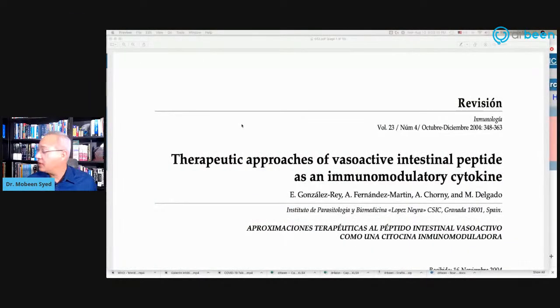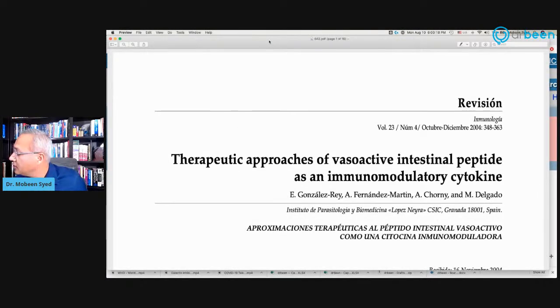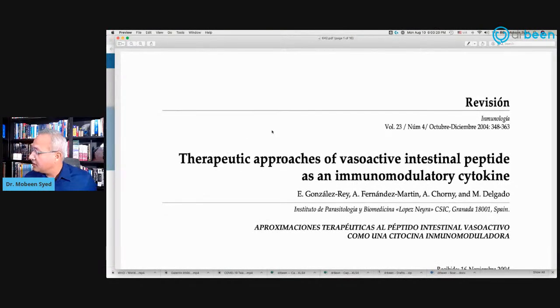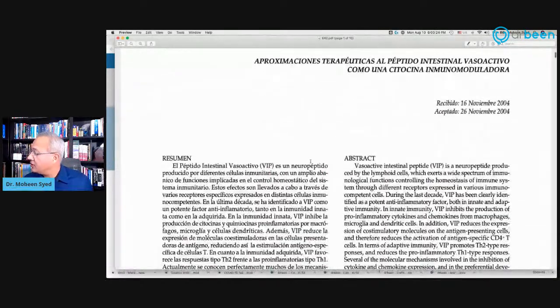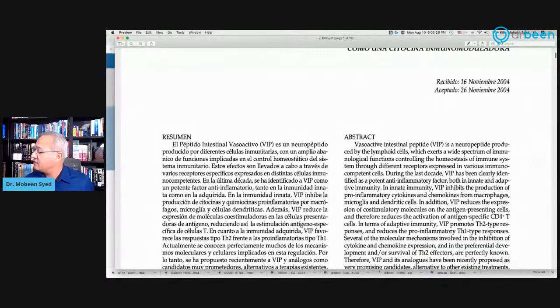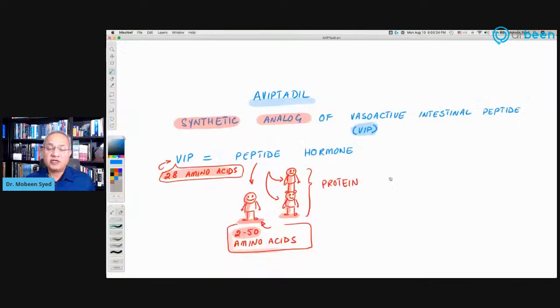So I'm going to share my screen. And we'll go from here. So this is one of the articles here. So this article is about the vasoactive intestinal peptide, a neuropeptide produced by the lymphoid cells. So this is the basic peptide that we're going to talk about. So let's have a discussion.